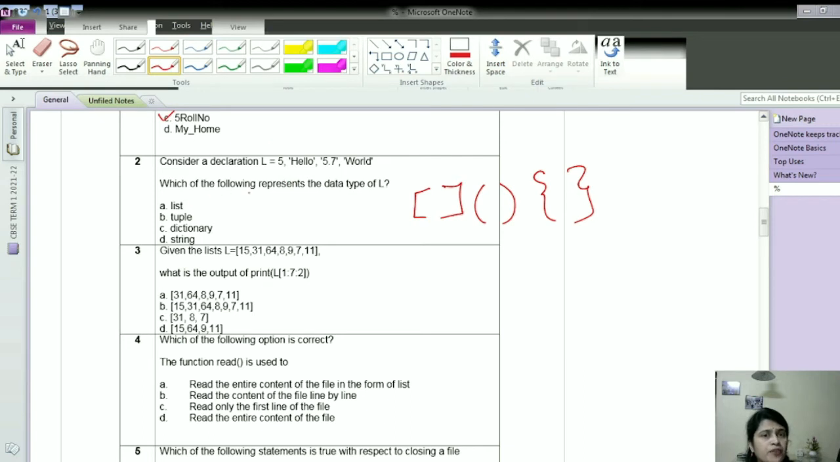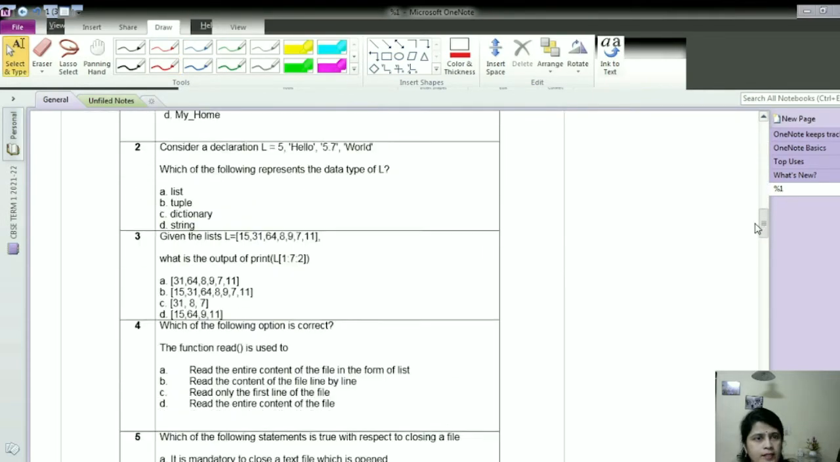So which of the following represents the data type of L? The data type is tuple because square brackets, parenthesis or curly braces are not given. So by default the data type will be tuple.